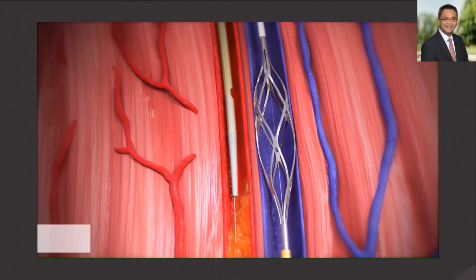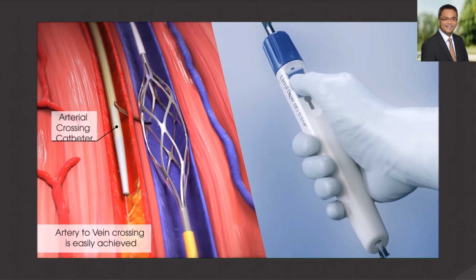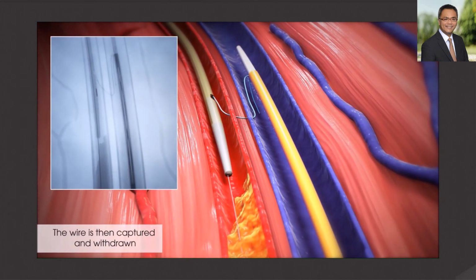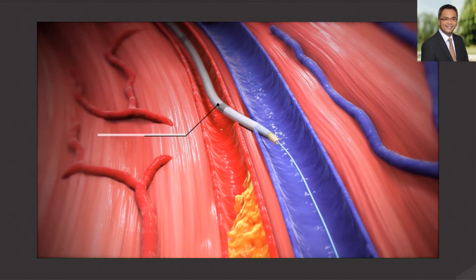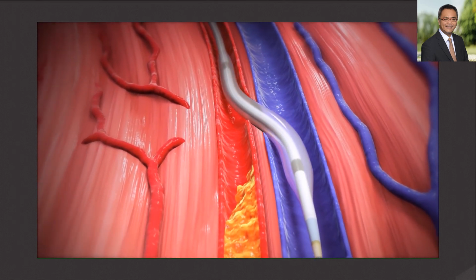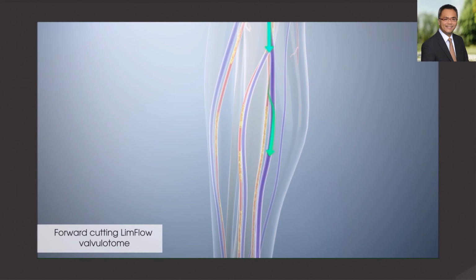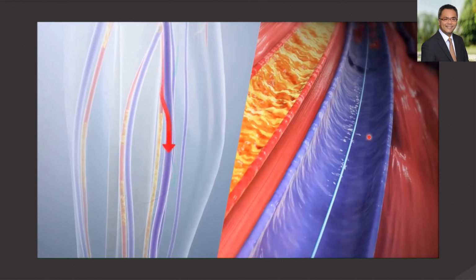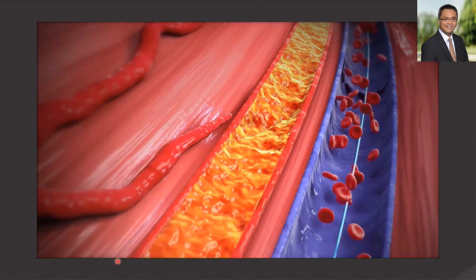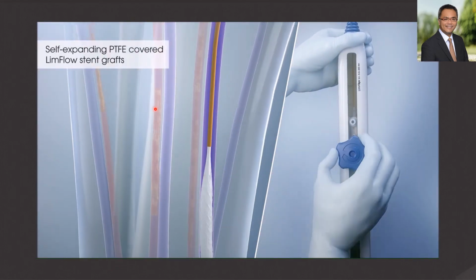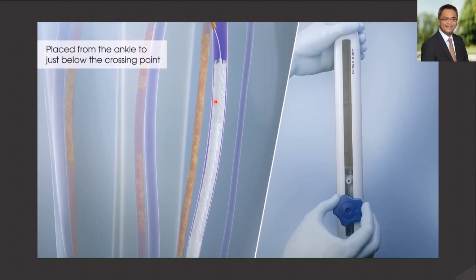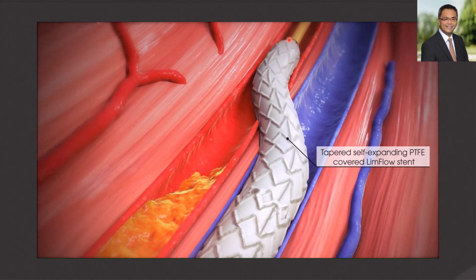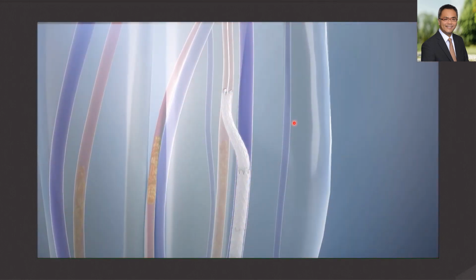crossing of the artery to the vein performed with a crossing needle, and snaring of an 0.014 wire with the venous snare catheter, getting through-and-through wire access, balloon dilatation, and subsequent implantation of several stent grafts after the use of a forward cutting valvulotome to lyse the valves, resulting in arterialized blood flow entering the deep venous circuit. A proprietary self-expanding tapered covered stent is used to control the amount of shunting into the vein.